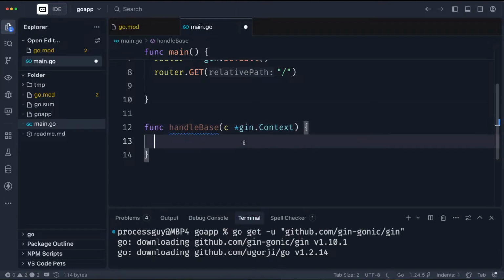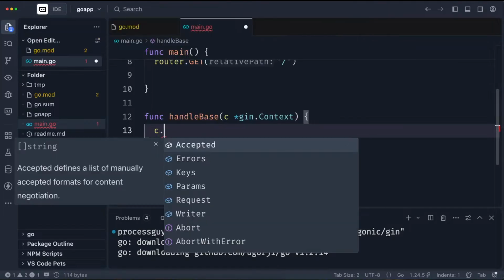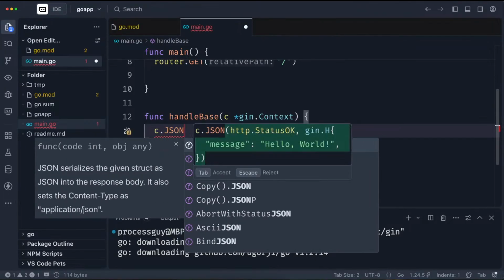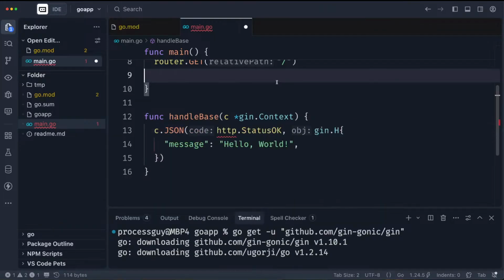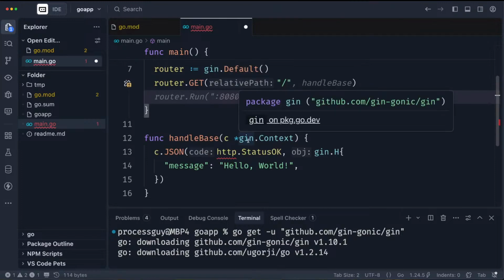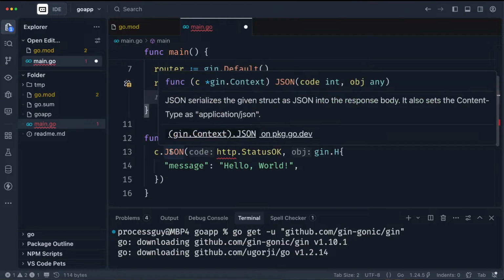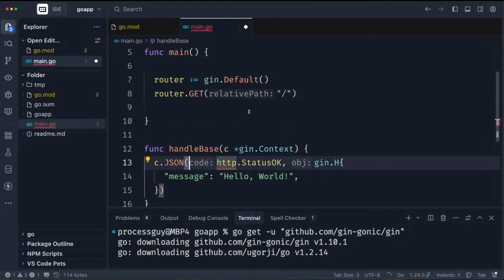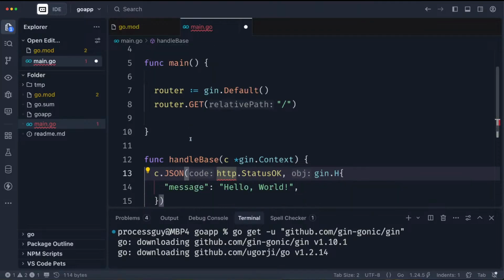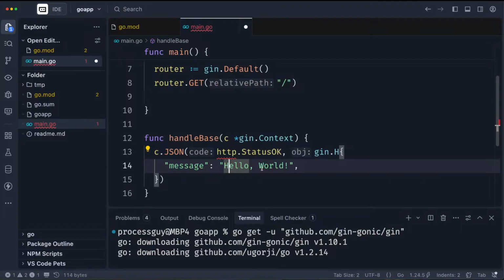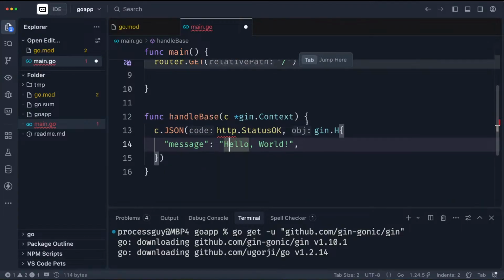Okay, so the outside world is having this C, and then you can say JSON, and all these parameters are being handled by who? By Gin. Everything has it. They've already created those things for you in the Gin package. So this is you just responding and returning. Let's see what is returning, guys. And returning this JSON object. So it's more like you're returning a string, so to say.